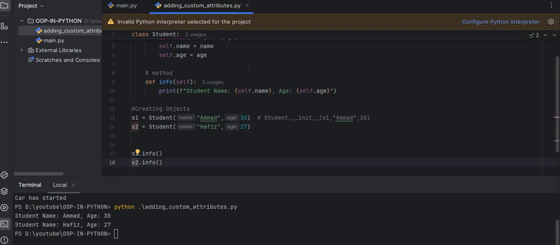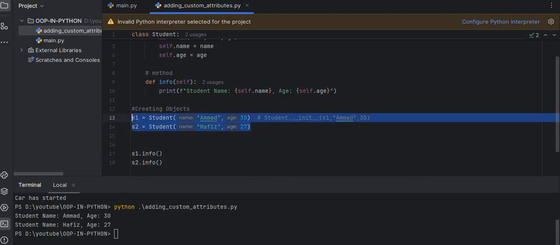So I hope you understand how the data is stored, what is self, what is a constructor, what are attributes, and what are the methods inside the class. Let me explain this point more easily. Basically, we are creating an actual object.